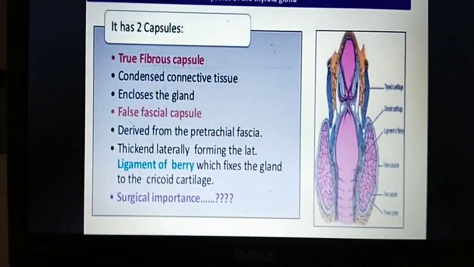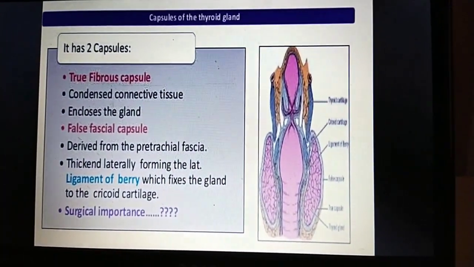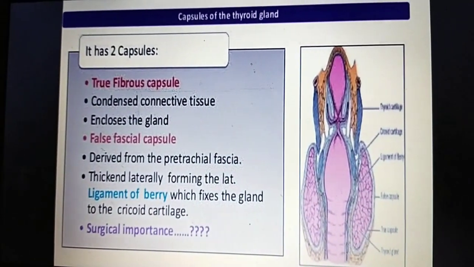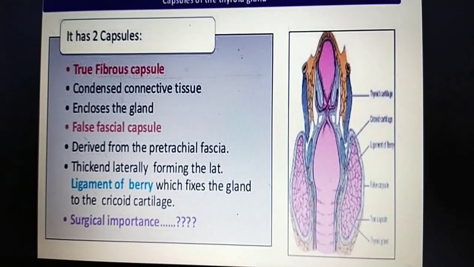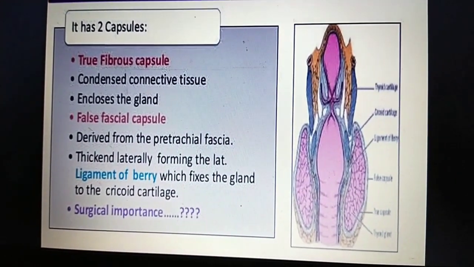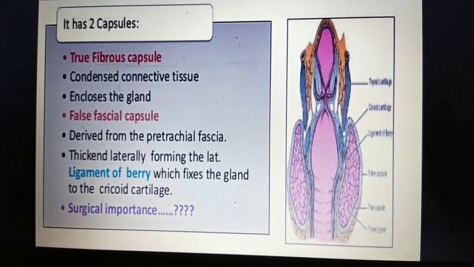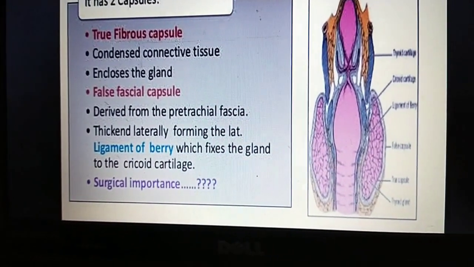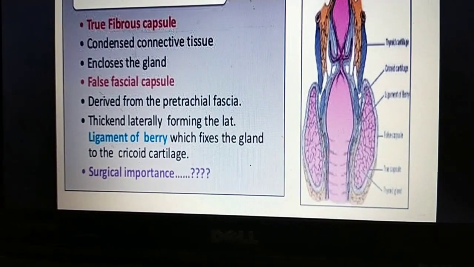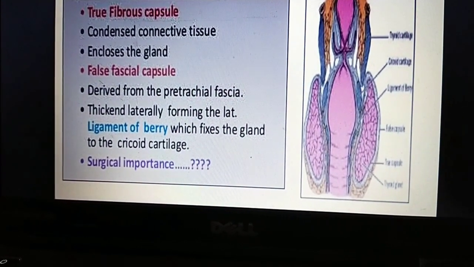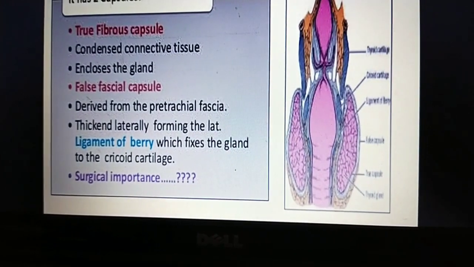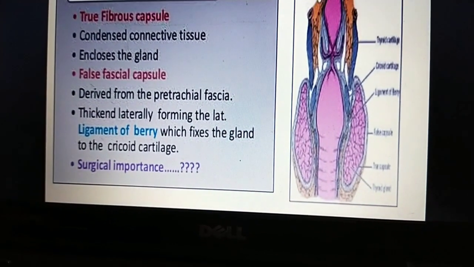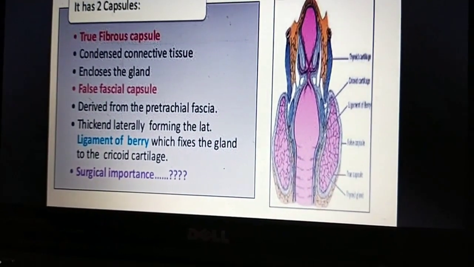Can go for the next slide. The thyroid gland mainly has two capsules: one is the true capsule and the other is the false capsule. The true fibrous capsule, a condensed connective tissue, encloses the gland. The false fascial capsule or pretracheal capsule is derived from the pretracheal fascia, thickened laterally, forming the lateral ligament of Berry. This fixes the gland to the cricoid cartilage and to the thyroid cartilage of the larynx. This is of great surgical importance.